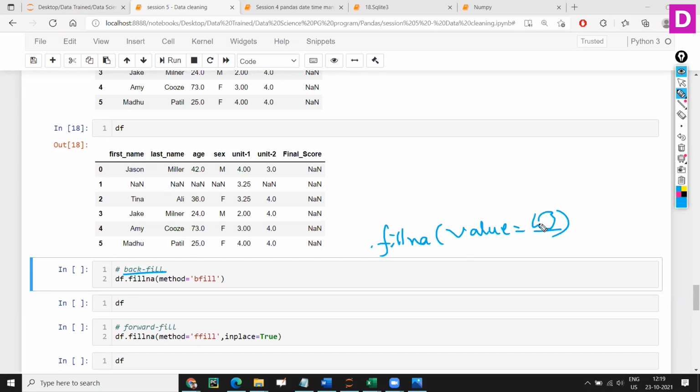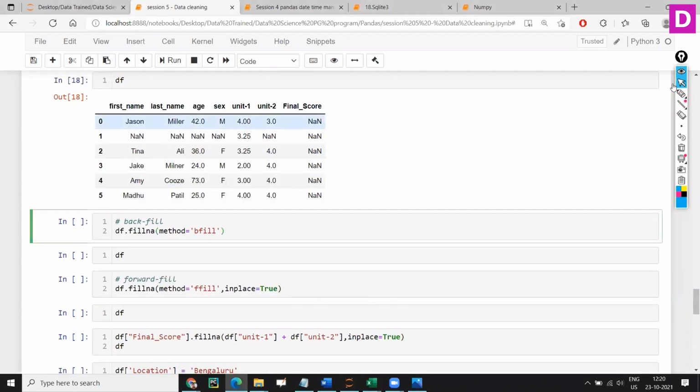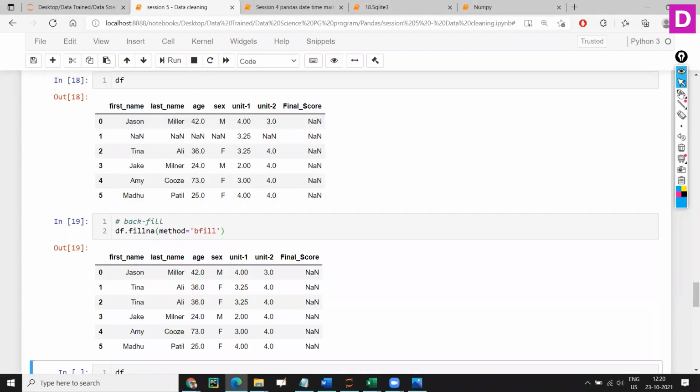Now I don't want to give my own number here, because here it won't take a number. So how am I going to fill that? There are two things, bfill and ffill. What will bfill do? It is going to fill back. It's a backfill.